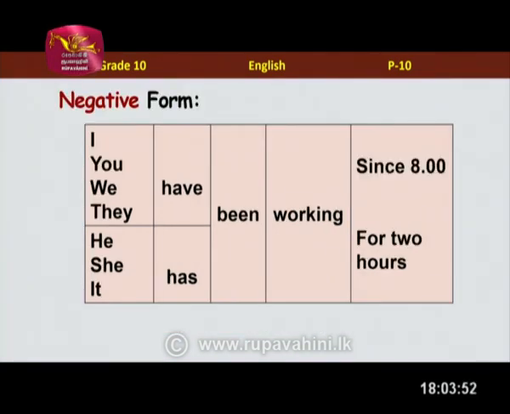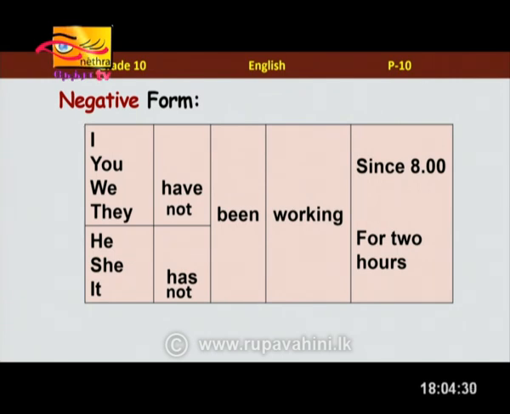You got that correct. So, now when it comes to negative form, we can use the same structure. But what do we do here? We simply add the word not after has or have. That's right. So, shall we read these sentences again? I have not been working since 8. You have not been working. We have not been working. They have not been working. So, we can use either since 8 or for 2 hours. That's right. We'll come back to that, talking about time duration. For now, let's focus on the structure.